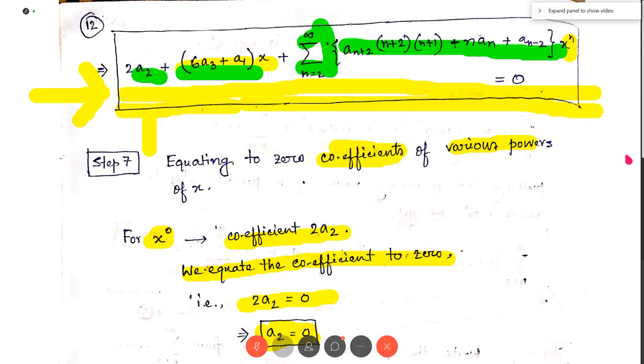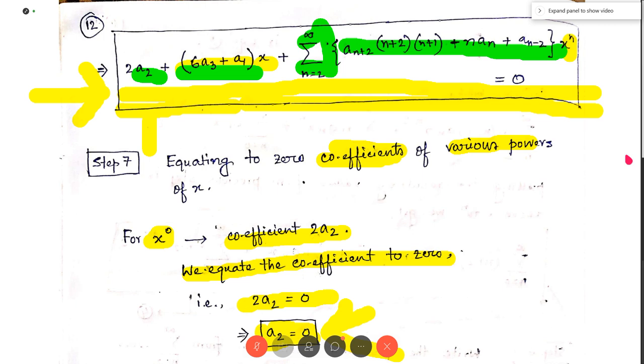So remember, my objective was to write the remaining coefficients a2, a3, a4, a5 in terms of a0 and a1. Now a2 is 0 here, but a3 is minus a1 by 6. So here I am able to write a3 in terms of a1.